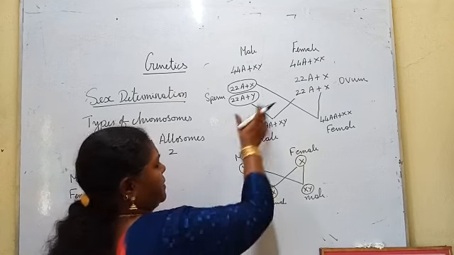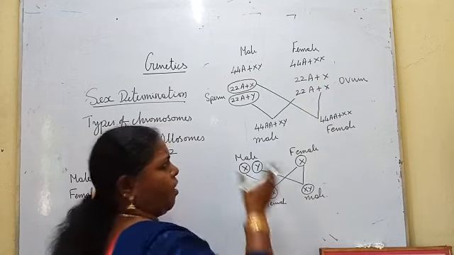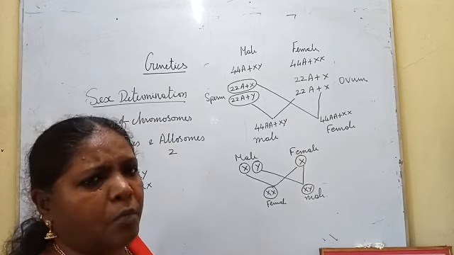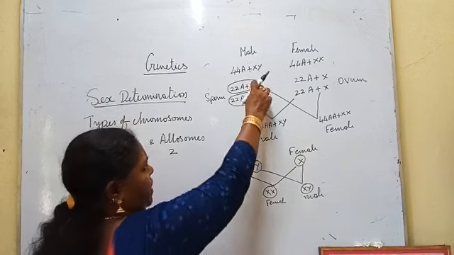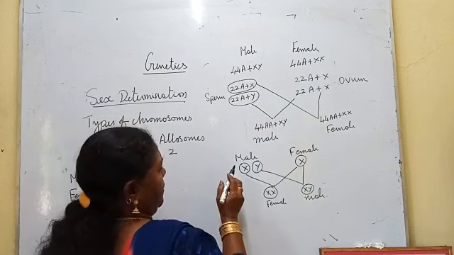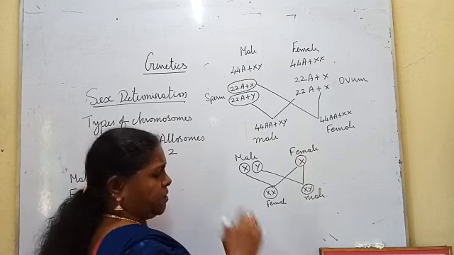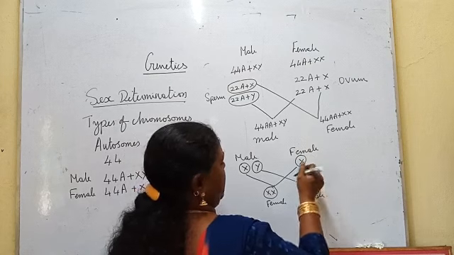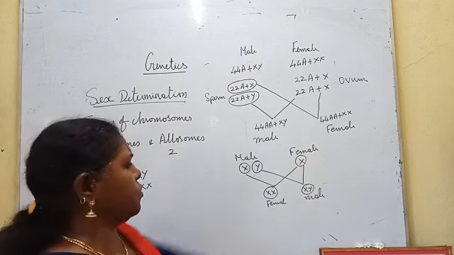Okay. In simple terms, we leave off the 22 autosomes. Both, whether sperm or ovum, have the same number of autosomes, 22. We will leave that one. We will consider only the sex chromosomes. Male produces 2 types of sperms, X and Y. Female produces only one type of gamete, that is X chromosome.